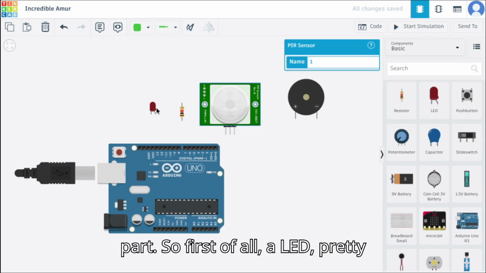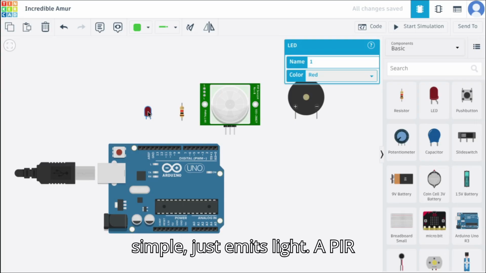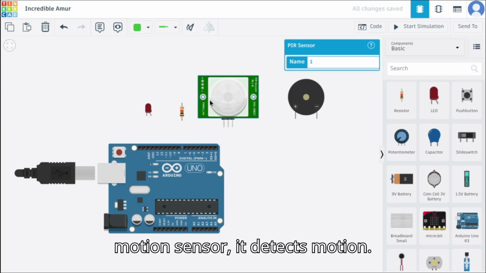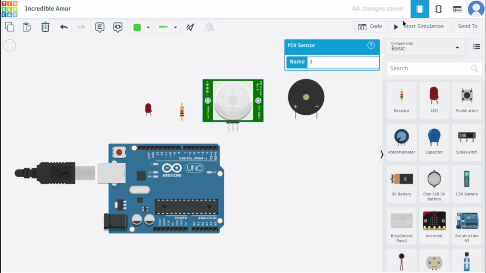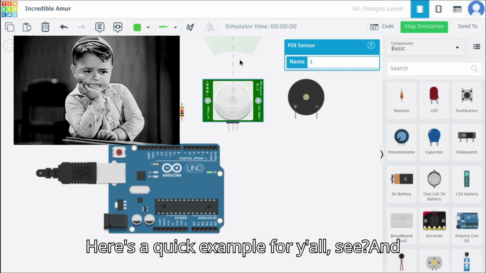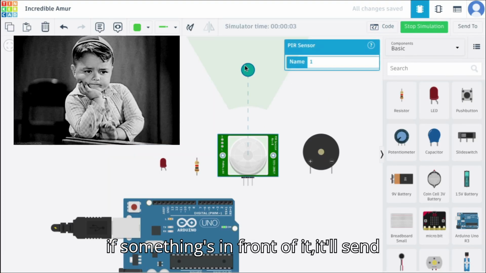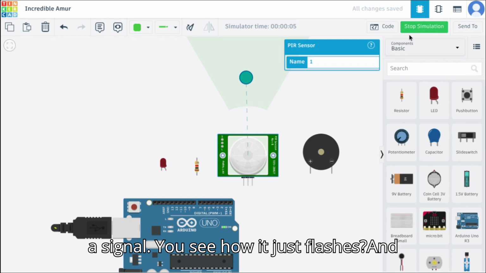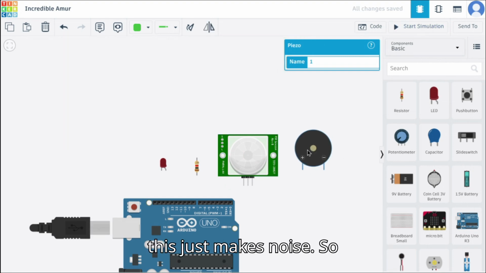So first of all, a LED, pretty simple, just emits light. A PIR motion sensor detects motion. Here's a quick example for y'all. See? And if something's in front of it, it'll send a signal. You see how it just flashes? And this just makes noise.